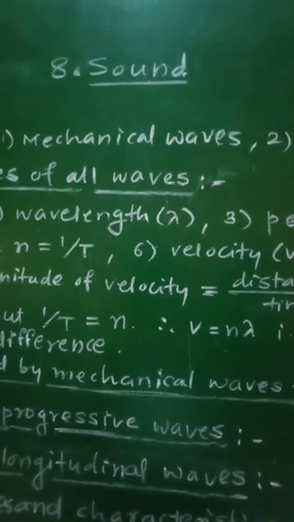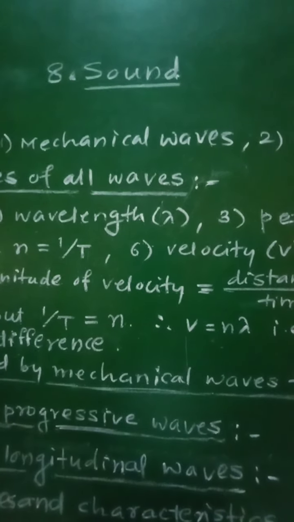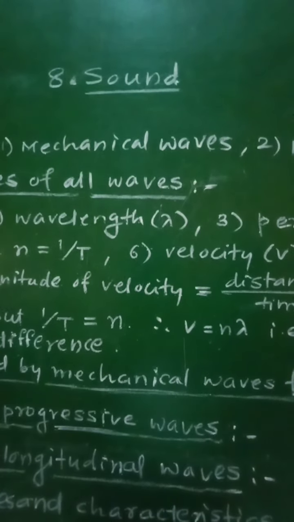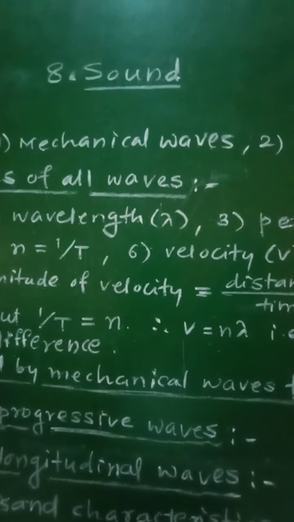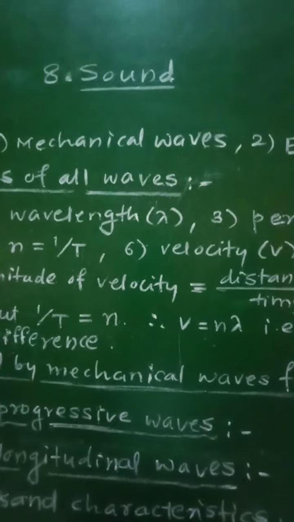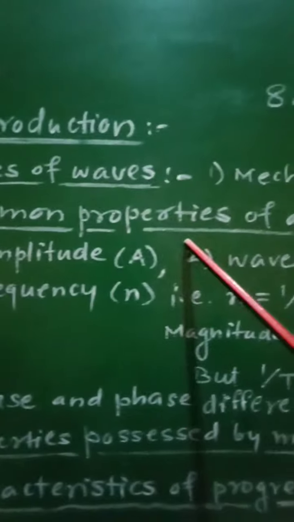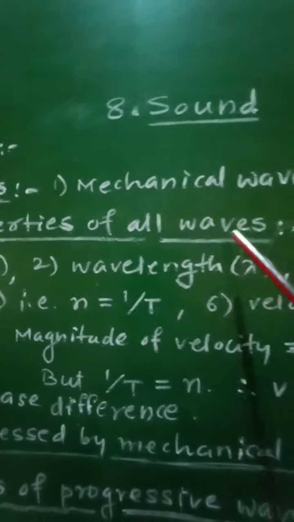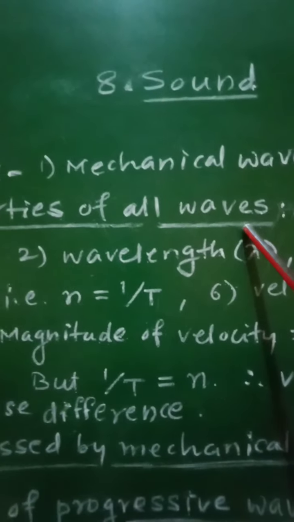On the other hand, when two or more progressive waves superimpose with each other, that is mix with each other, then it gives rise to a standing or stationary wave. And now let us see the common properties possessed by all waves. Common properties of all waves.